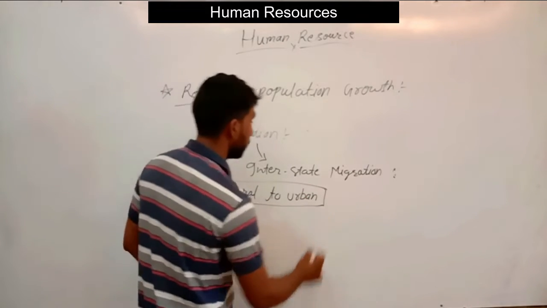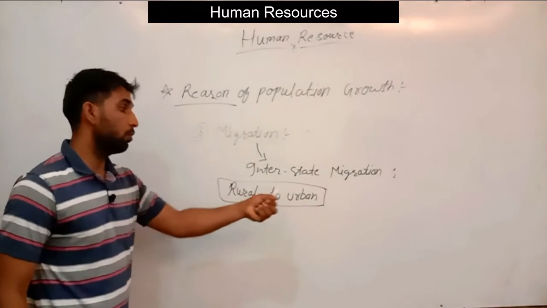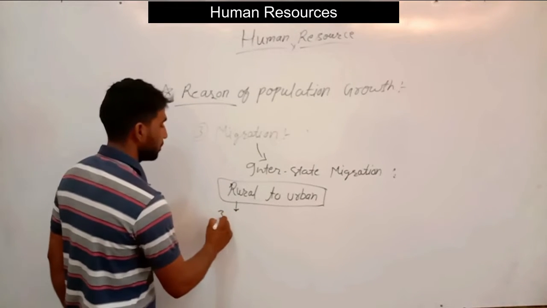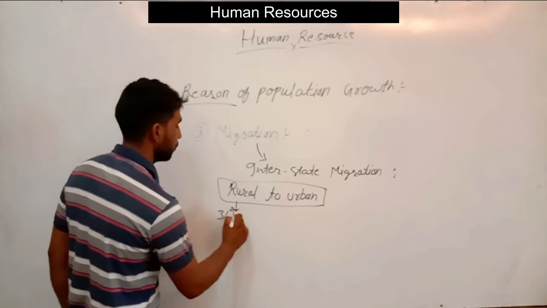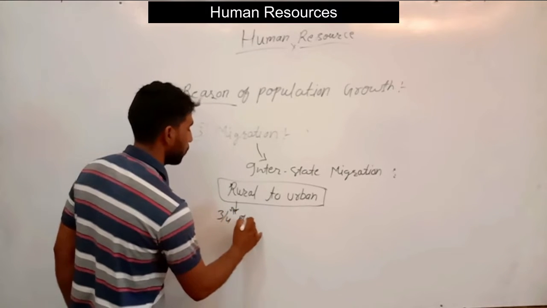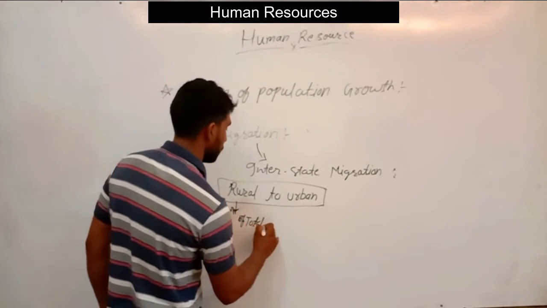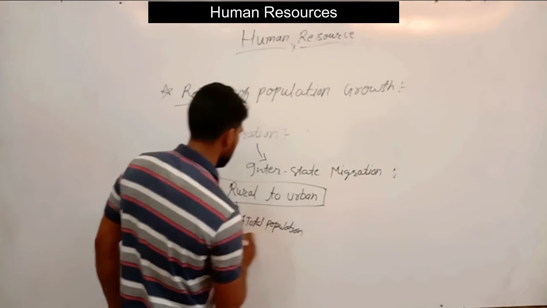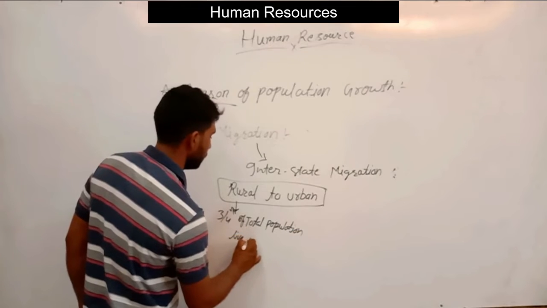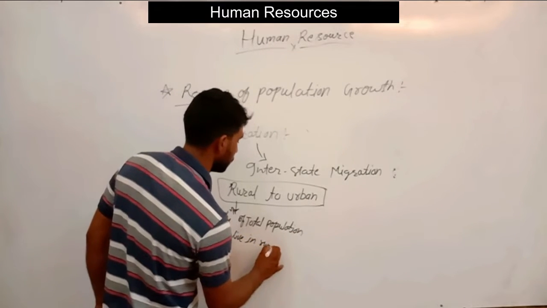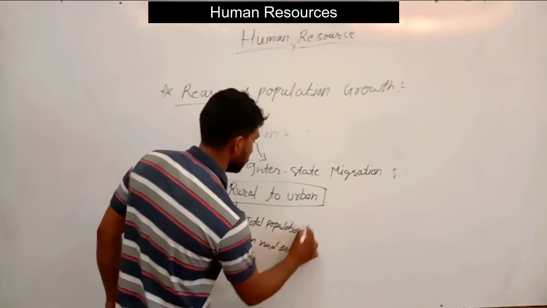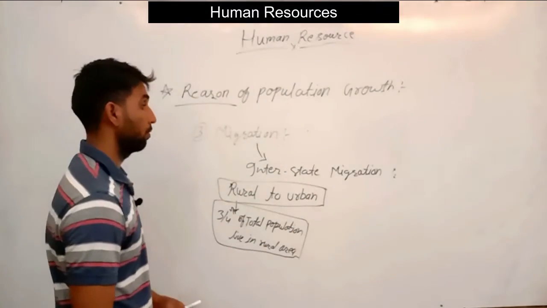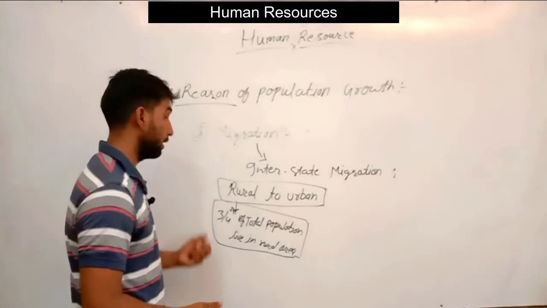So in India the migration was basically rural to urban. We know that in India the rural population is three-fourths of the total population. They live in rural areas. So the rural area will be high in comparison to urban area from after the independence till date.